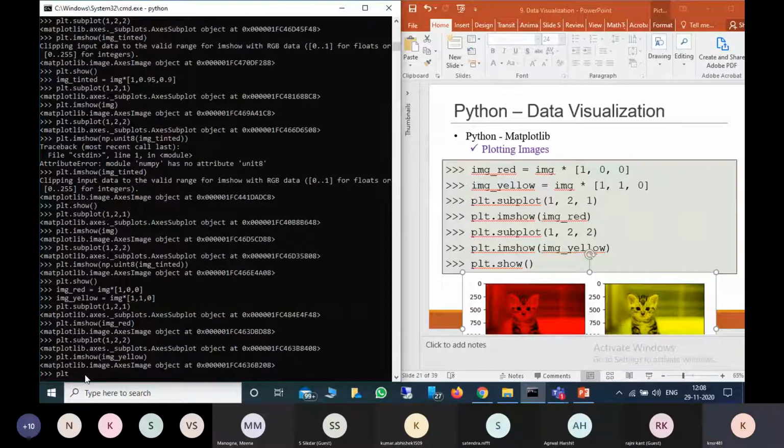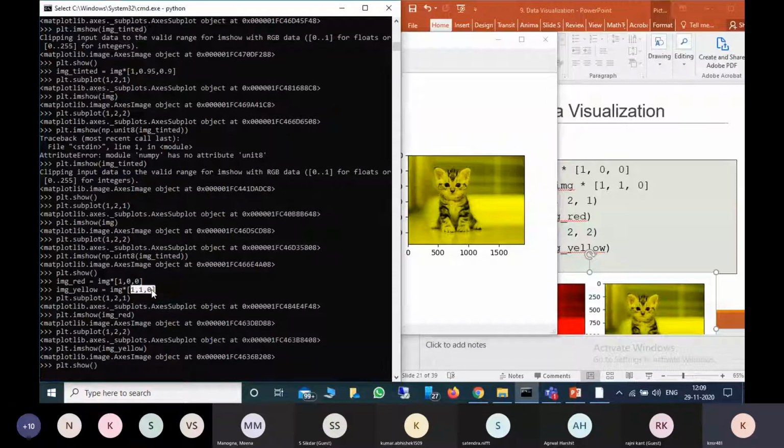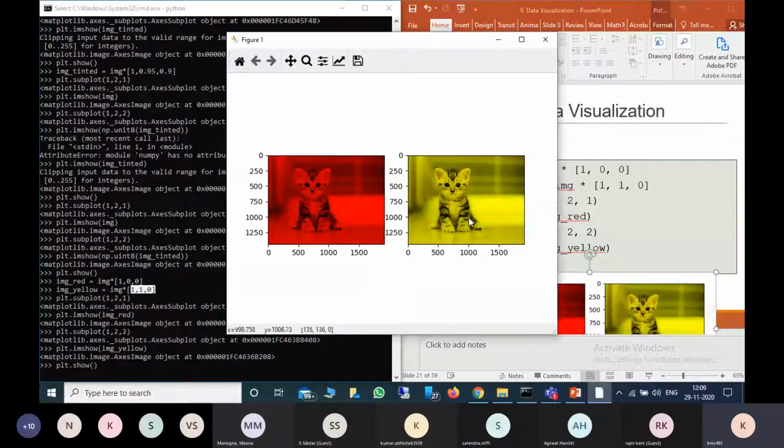Now if you see the plt.show, we are getting this in complete red color and this complete in yellow color. So in this way we can also visualize the images. You can change these colors how much you want. How much scaling you give, that much color it will vary here. So is it clear everyone how you can work with images?